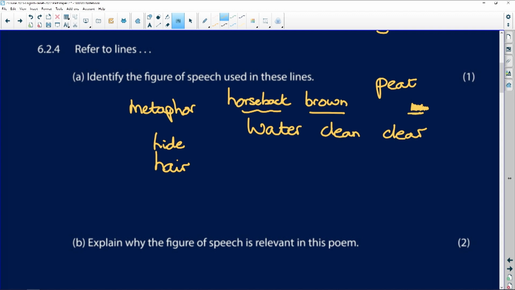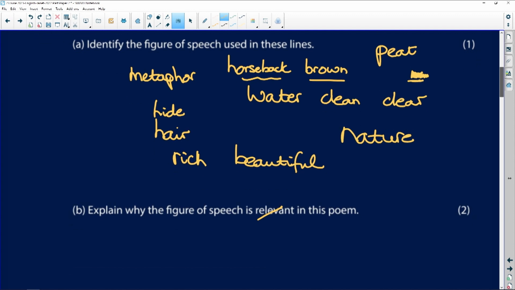But notice it's a kind of rich brown. It's a beautiful brown. It's not an ugly, dirty, polluted brown. So why it's relevant, why it's effective in this poem, is because he's praising nature. It's a poem about the beauty of nature, which I think we can all sympathize with when we see such pollution.